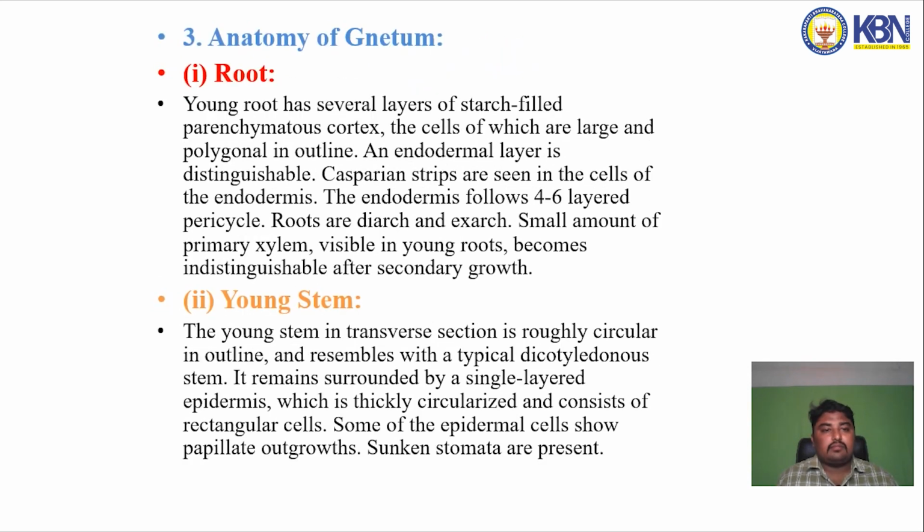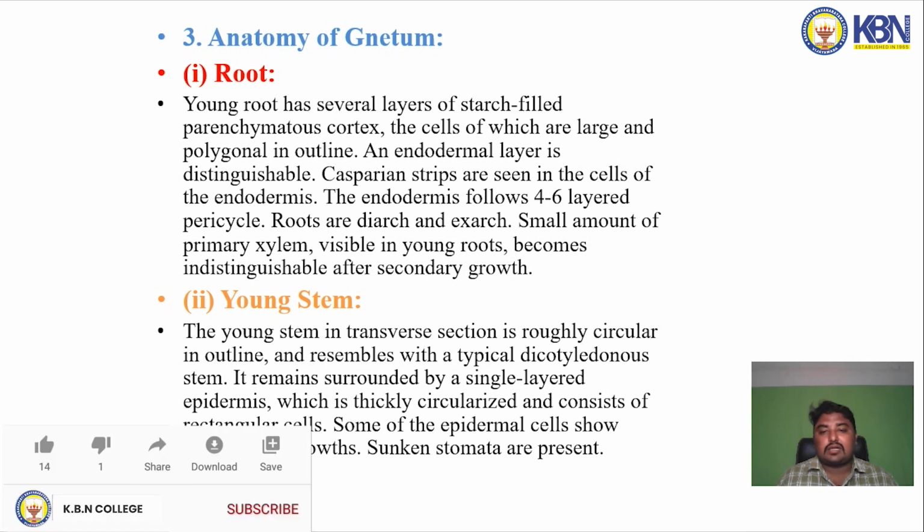The anatomy of Gnetum, the root. Young root has several layers of a starch-filled parenchymatous cortex, the cells of which are large and polygonal in outline. An endodermal layer is distinguished by Casparian strips seen in the cells of the endodermis. The endodermis is followed by 4 to 6 layers of pericycle. Roots are diarch and exarch. A small amount of primary xylem visible in young roots becomes indistinguishable after secondary growth.